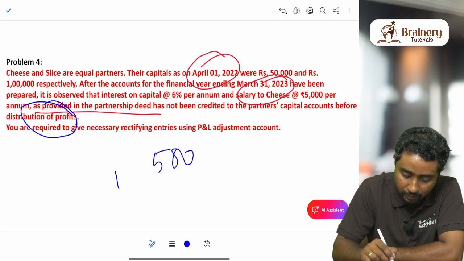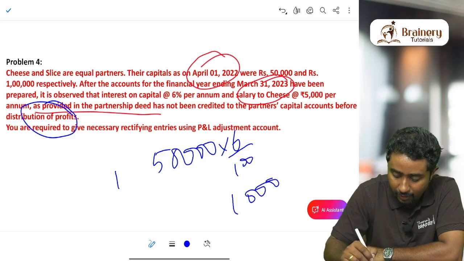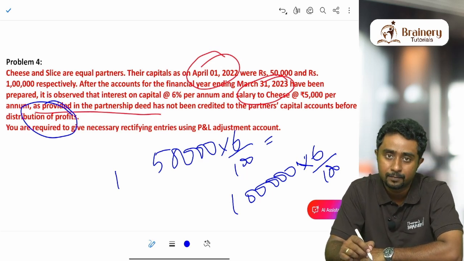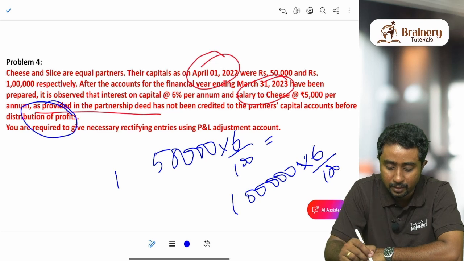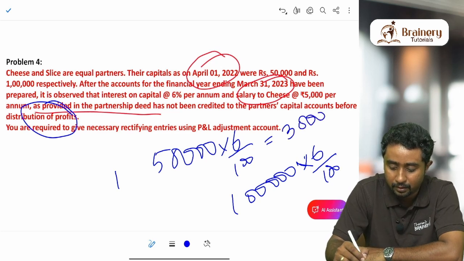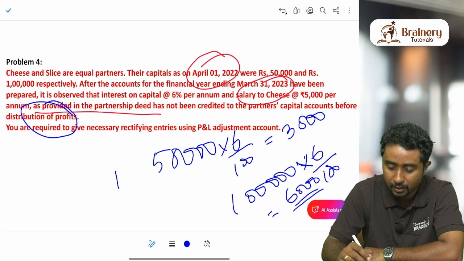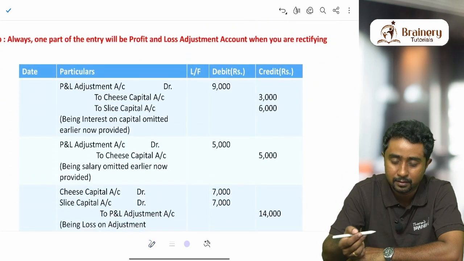So 50,000 into 6 by 100, and 1 lakh into 6 by 100. 50,000 into 6 by 100 will give you obviously 3,000. 1 lakh into 6 by 100 will give you 6,000 rupees. Totally added, that comes to 9,000.